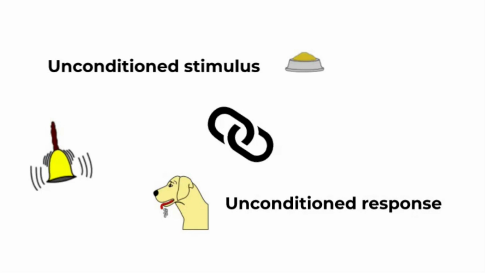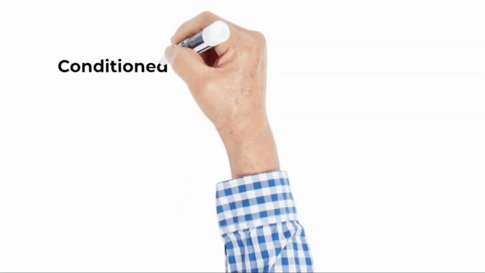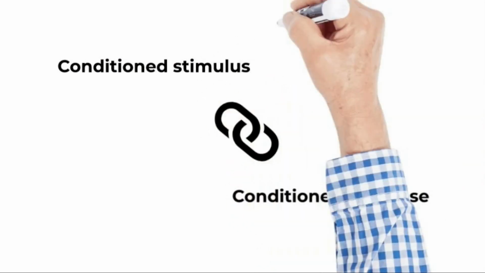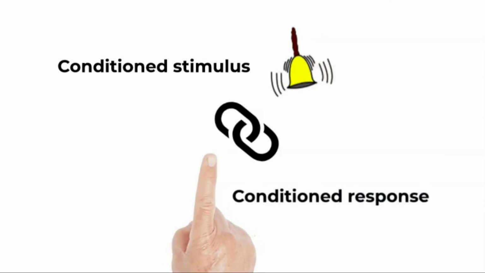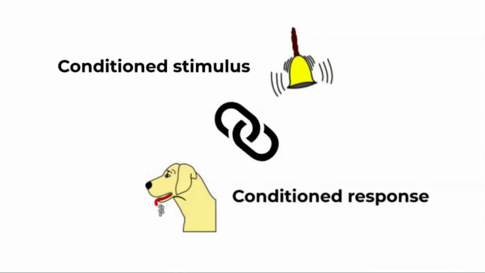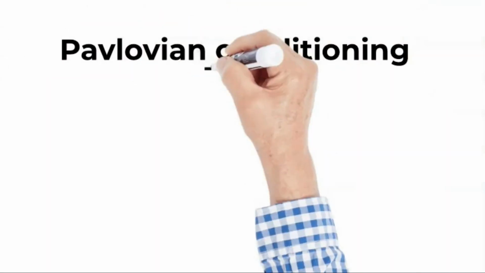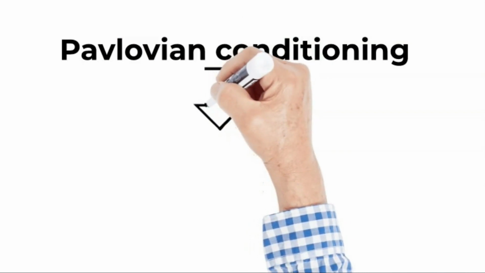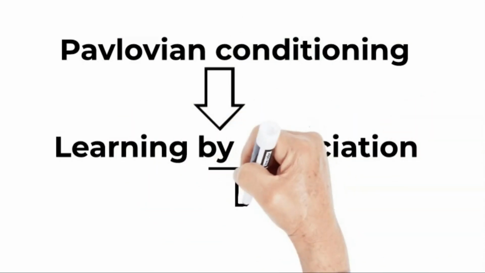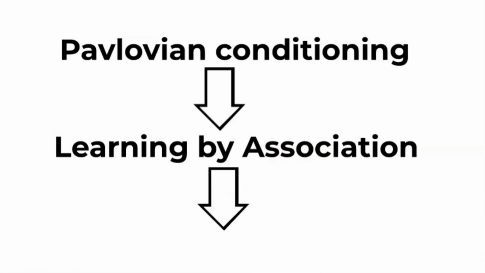After the neutral stimulus was used a few times, the dogs salivated when they heard the bell, even when no food was presented to them. The bell had become the conditioned stimulus, and salivation had become the conditioned response. In behaviorist terms and in relation to learning, Pavlovian conditioning translated into learning by association, which takes place after enough repetition of the stimulus-response sequence.